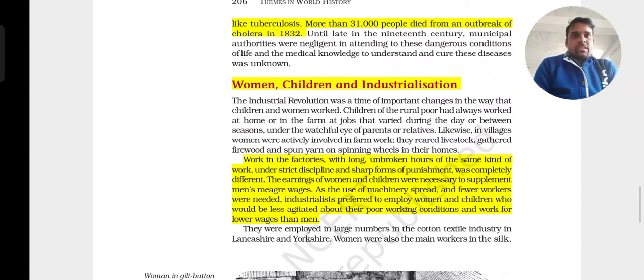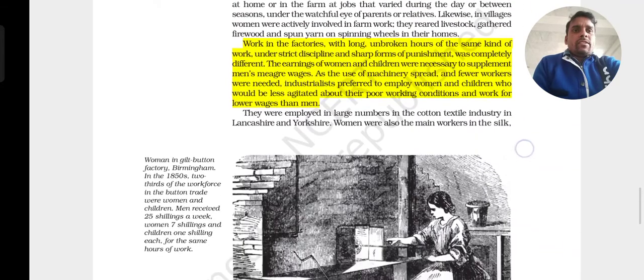We have already discussed that if a man joins the work, the industrialists used to think that he may not do the work and may not tolerate the orders of the industrial owner. So they used to keep women and children, because women and children could do the job for less salary, and whatever the owner says, they obey and do the work. In this way women and children were kept for the development of the industrial revolution in Britain.